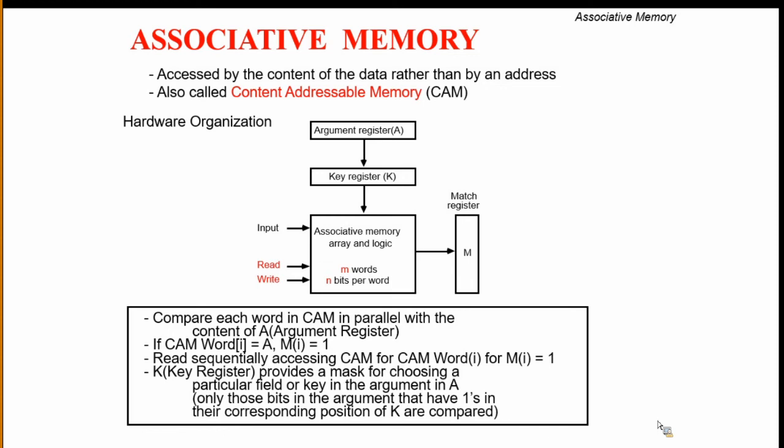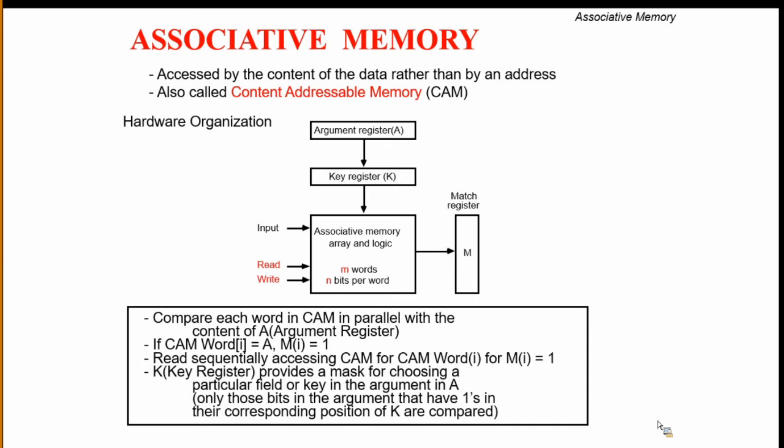Why are we using this memory? The time required to find an item, as well as executing that item, will be substantially reduced. The CPU executes the instruction based upon the address.